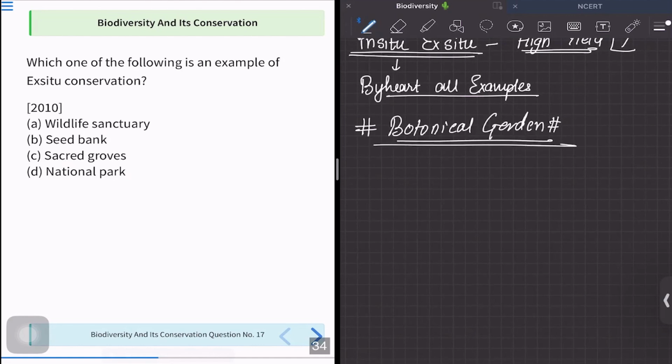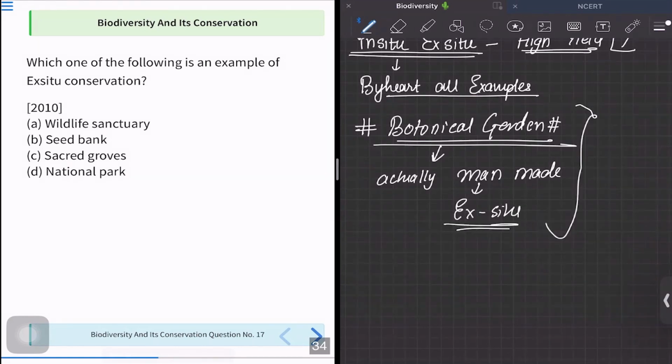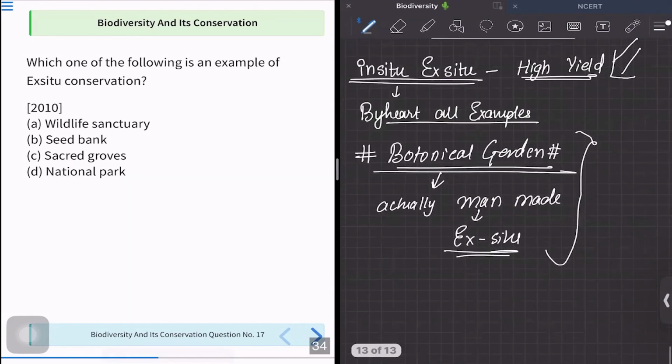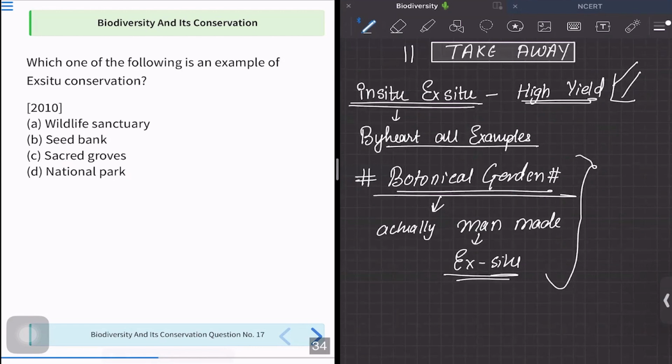We feel that a botanical garden is a natural habitat and it should come under in situ, but it is actually a man-made structure. Remember this brief discussion regarding this topic, and let us try to mark the other takeaway points.